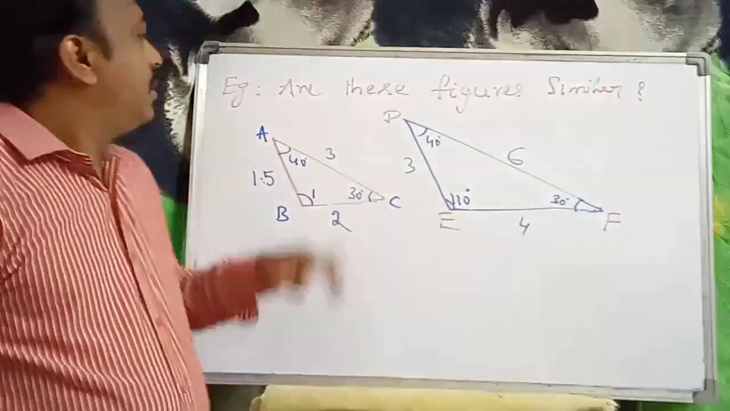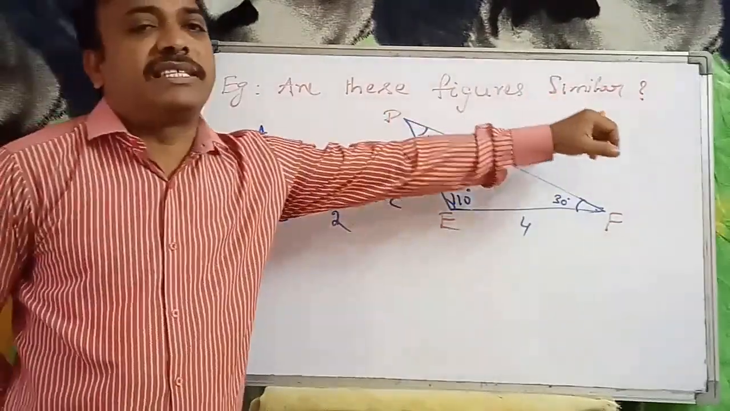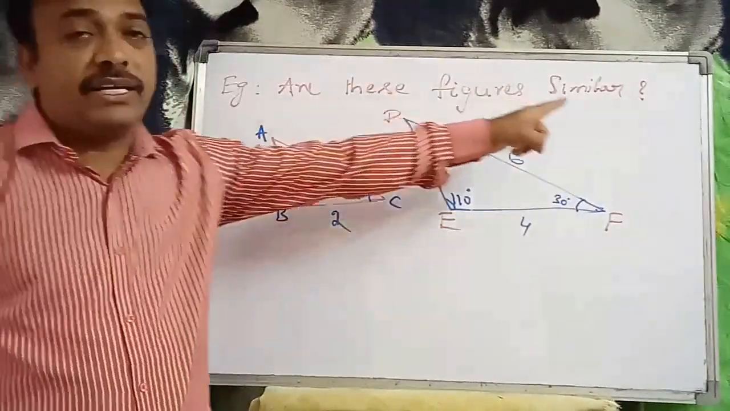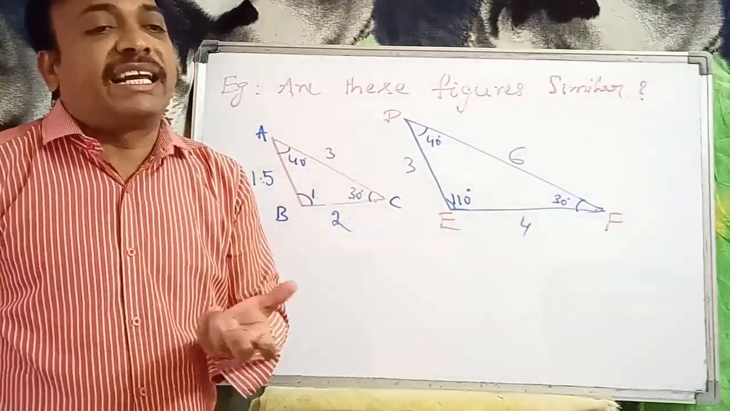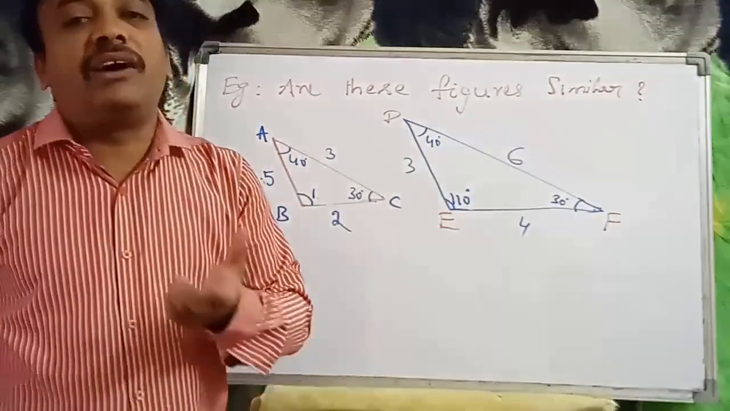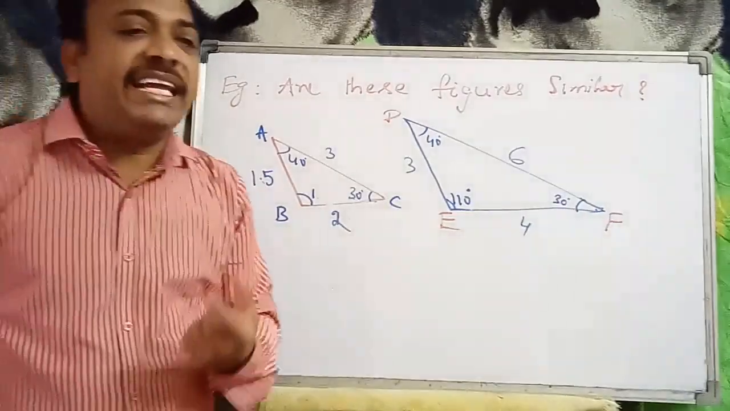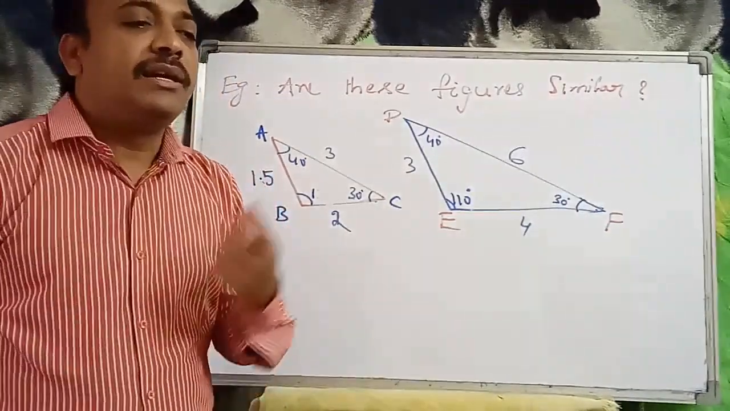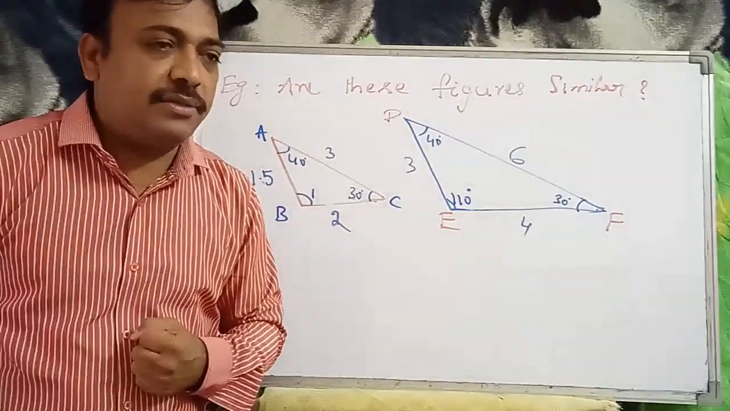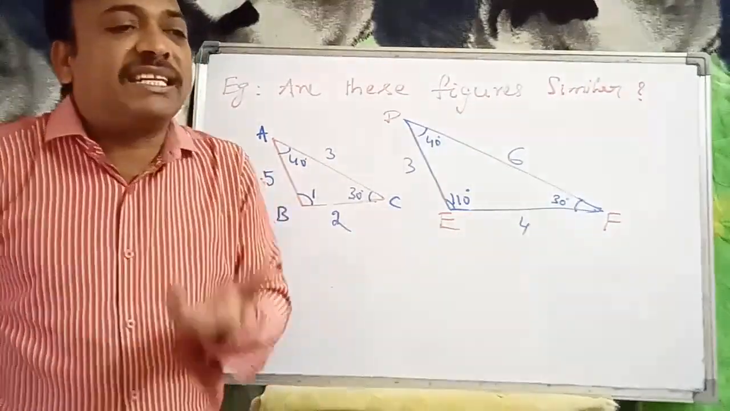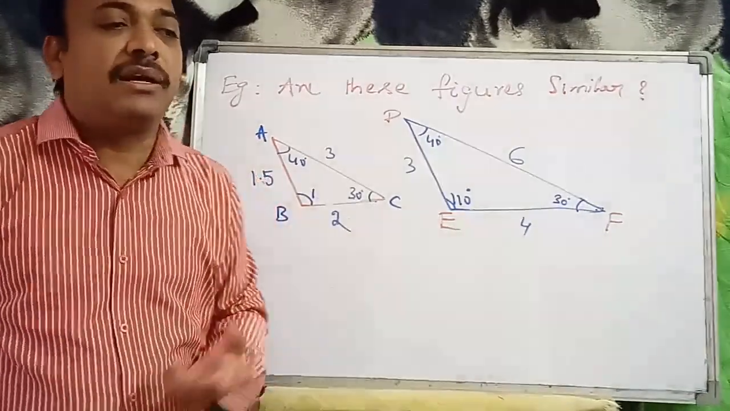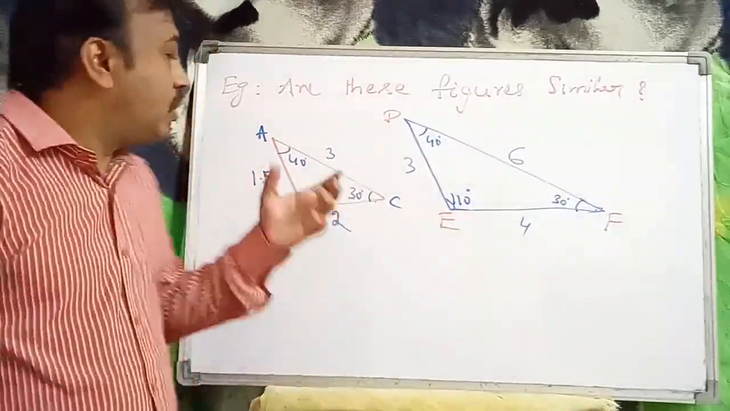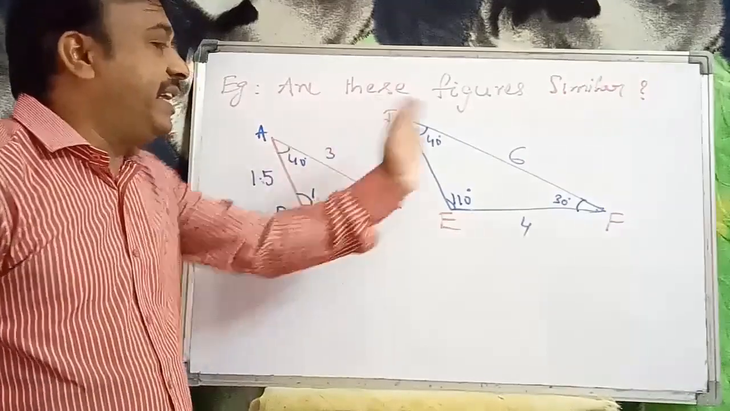Now you see, are these figures similar? Just now we discussed the criteria for the similarity of polygons. Triangle is one of the polygons. It is a basic thing. A three-sided closed figure is called a triangle. So now we have a triangle shape here and here.